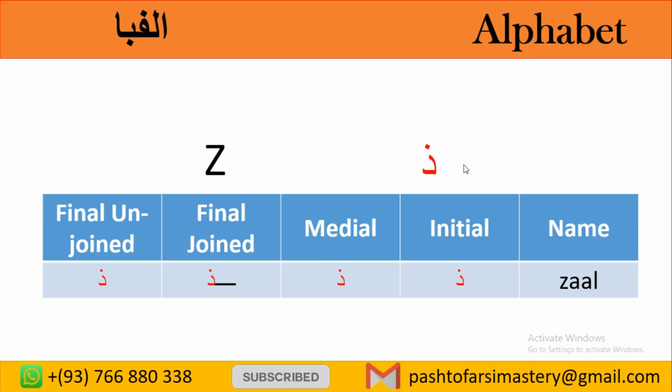Zal has the Z sound. In the Arabic language, they pronounce it like Zal. But in Pashto, mostly we pronounce it like Z. Zal and Z don't have a lot of difference. Mostly we pronounce it like Z.